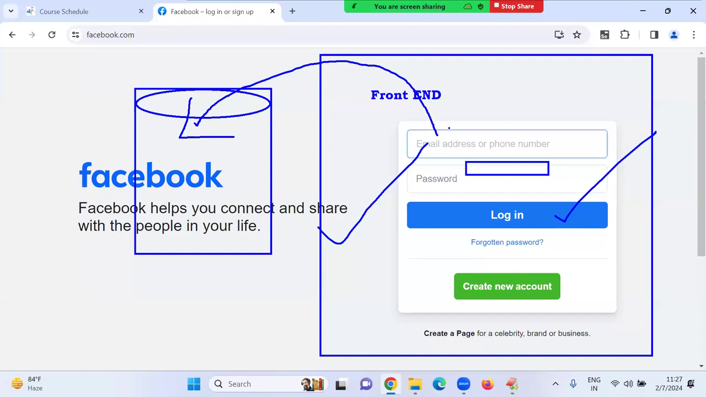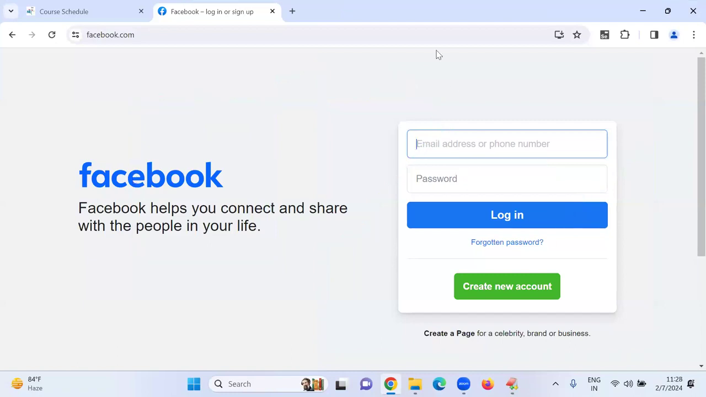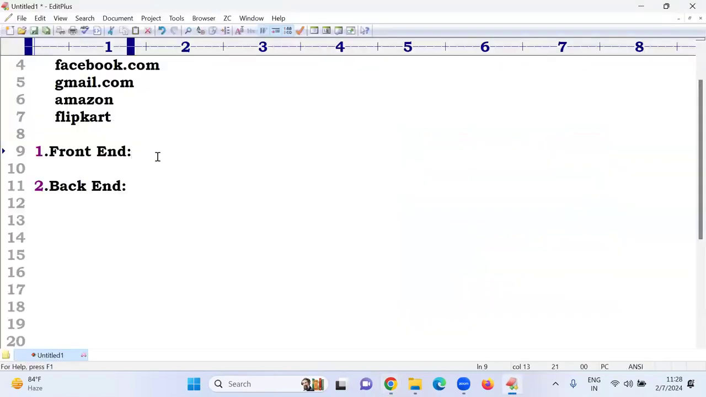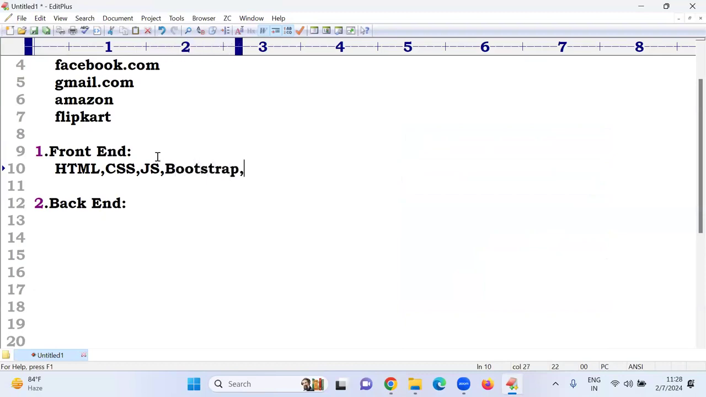So first of all, how are we getting this front end page? To get this front end page, there are different technologies. I'm telling the technologies: HTML, CSS, JavaScript, Bootstrap, jQuery, DOM. Six are available there. But in all these, the first 3 are mandatory. The remaining are not that mandatory, no one will ask.